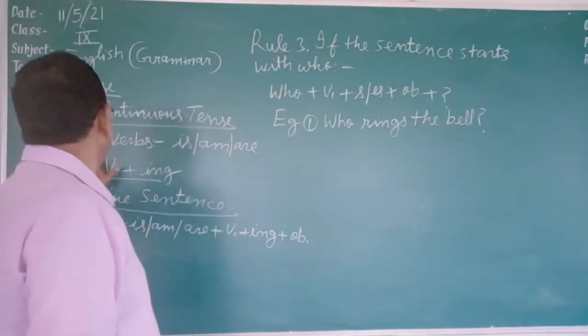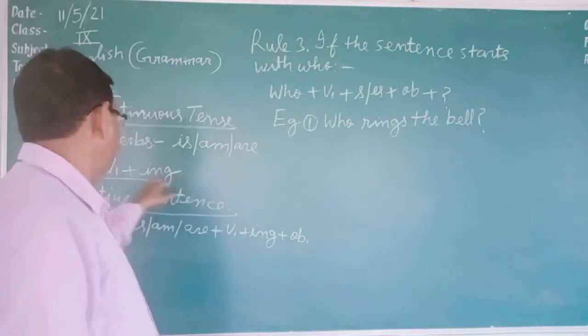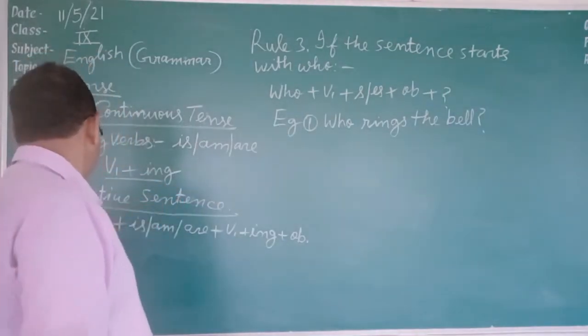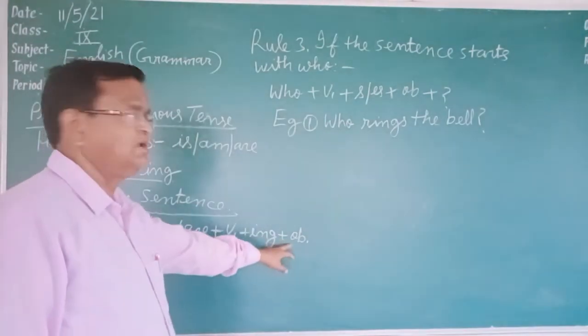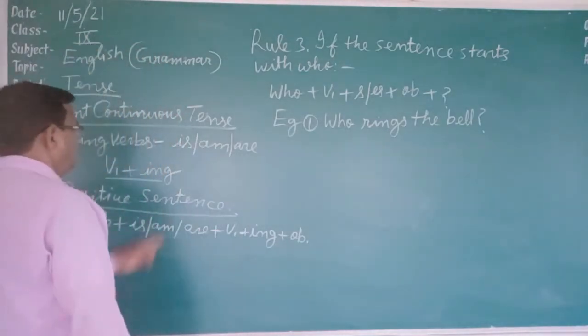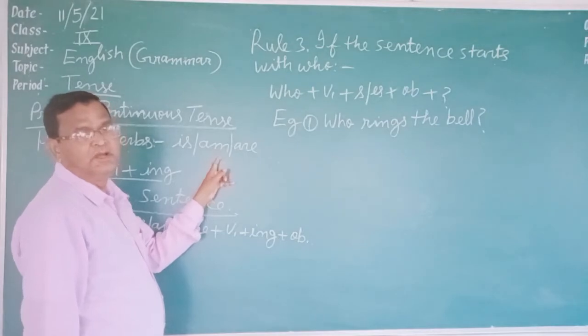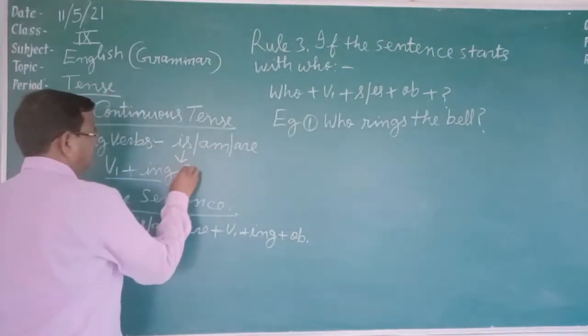In present continuous tense, there are three helping verbs, is, am and are, and verb first form plus ing is used. The rule of positive sentence is subject plus is, am, are plus verb first form plus ing plus object. But here, students, you have to see where is is used, where am is used, where are is used. Is is used with a singular number subject.